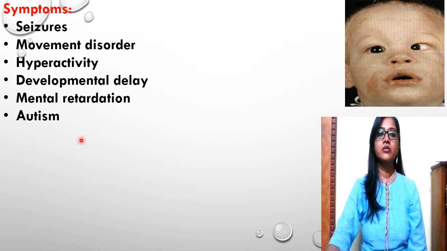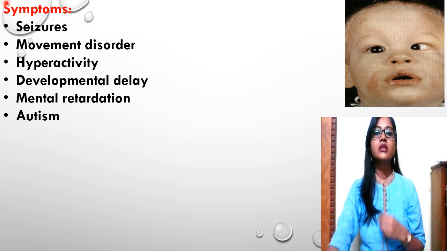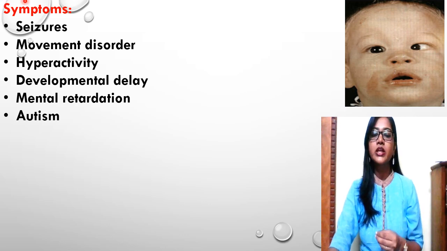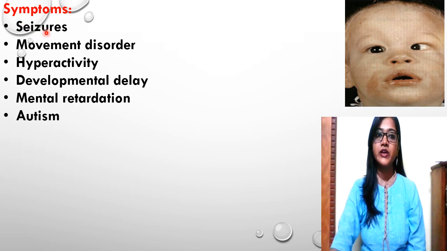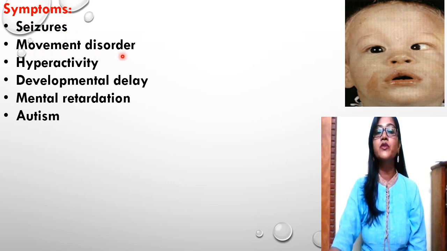So those who have this disorder, they have seizures. Now what are seizures? A seizure is a sudden uncontrolled electrical disturbance in the brain. It can cause change in your behavior or movements or your feelings. As we have studied, the phenylalanine and its derivatives get accumulated in the cerebrospinal fluid. Because of that, seizures are one of the symptoms. Another symptom is movement disorder.